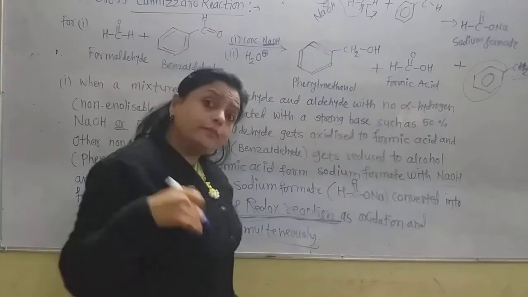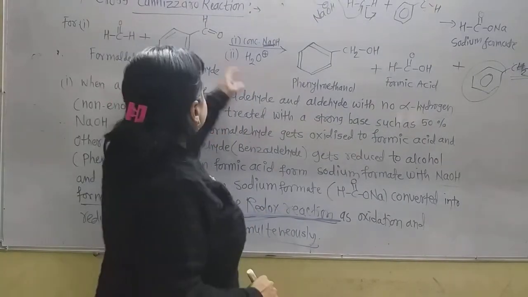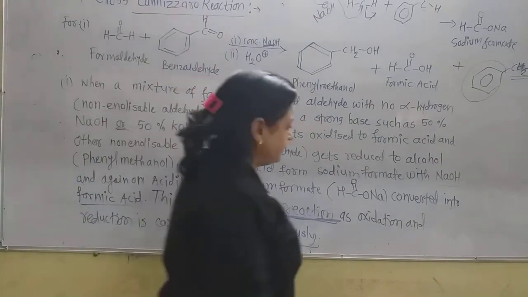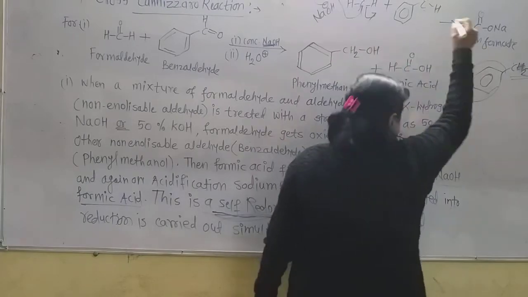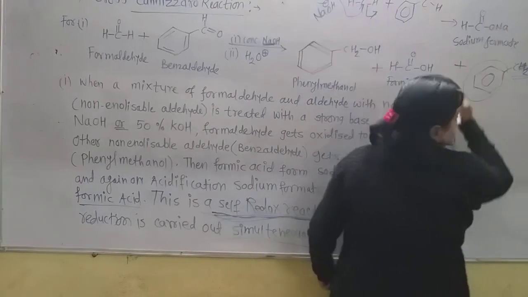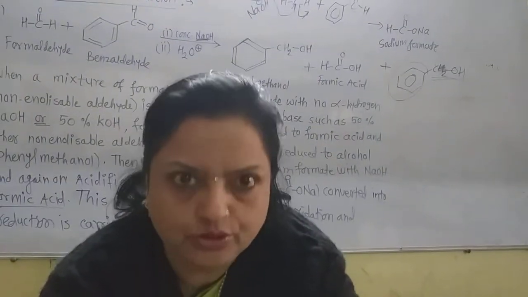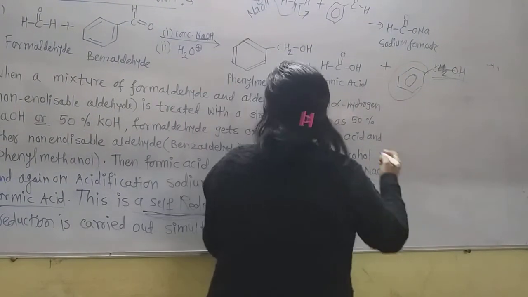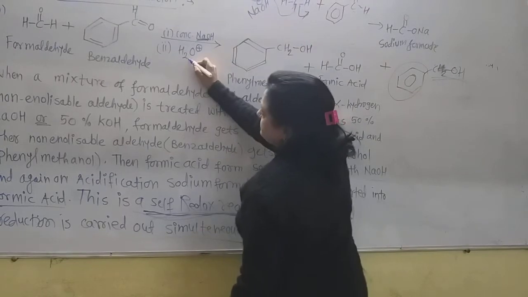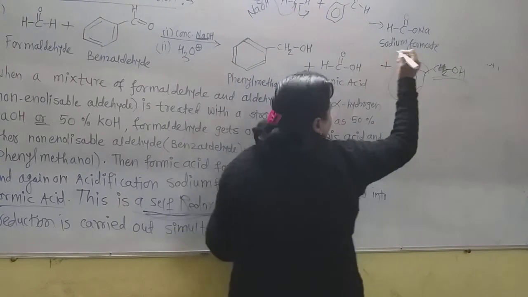Now how is formic acid formed? After hydrolysis in the second step, this sodium formate is converted into formic acid with acid hydrolysis. Here is H3O plus, that is the acid hydrolysis.